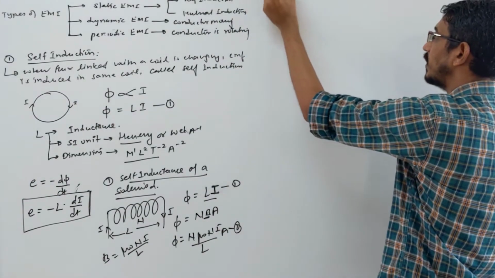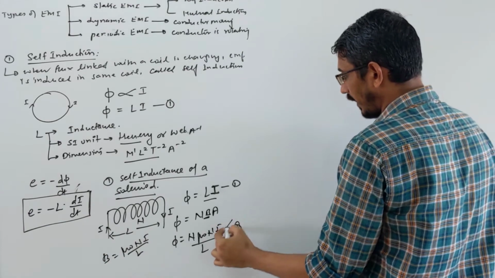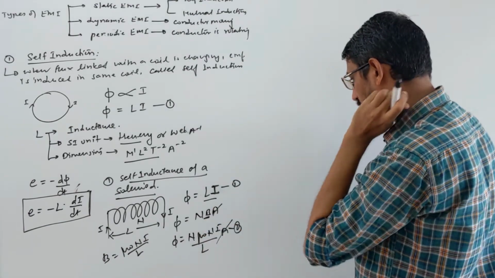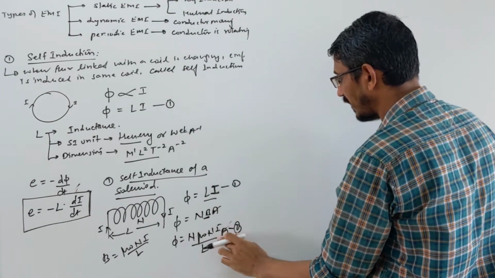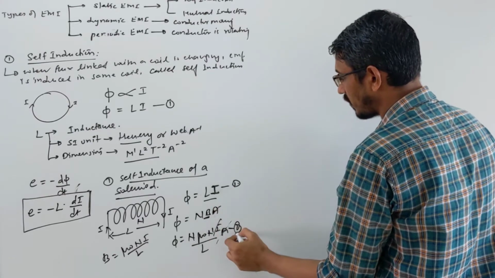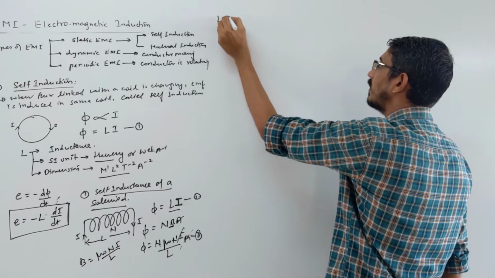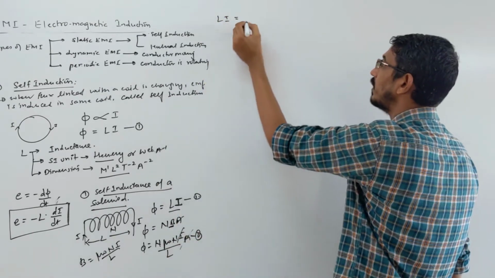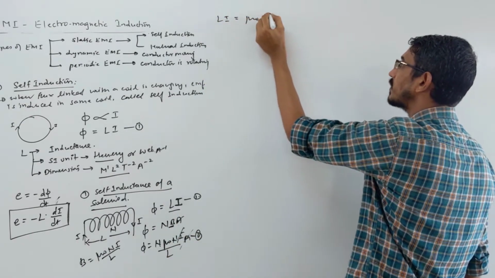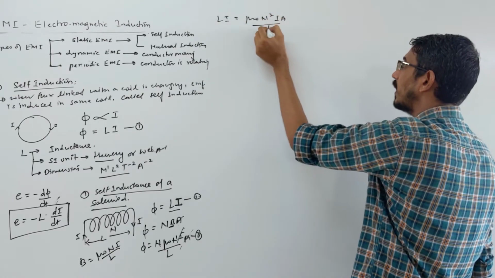Once again, let me write here if you are confused. Flux is equal to Li, and flux here came as mu naught N square i A by l, right?